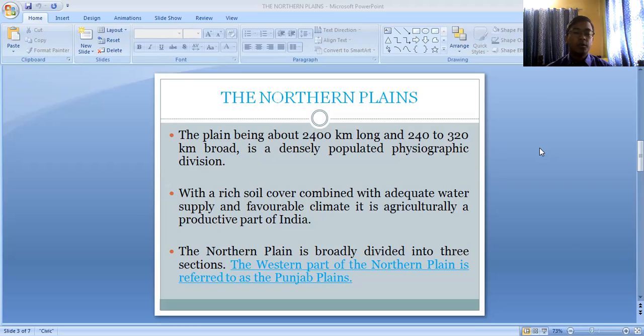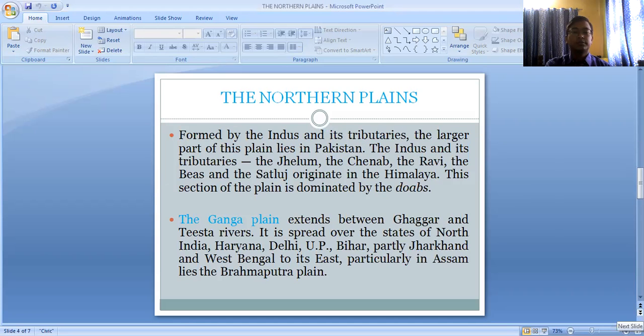Basically, the extreme northwestern part of the northern plain is known as the Punjab plain. The western part of the northern plain is referred to as the Punjab plain, and it basically includes parts of Punjab, Haryana, and all.